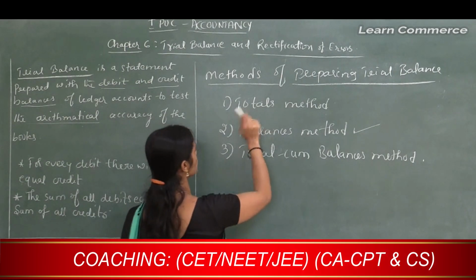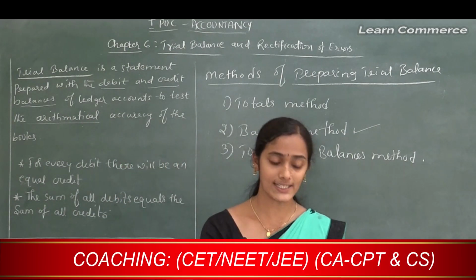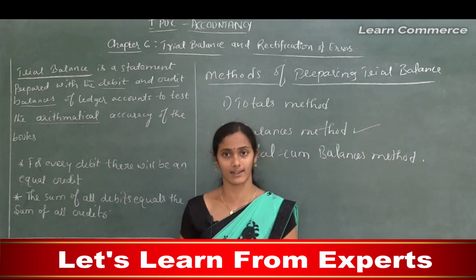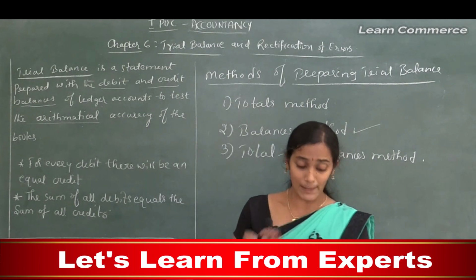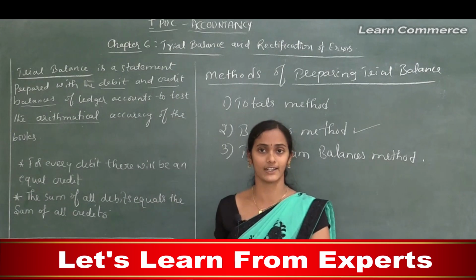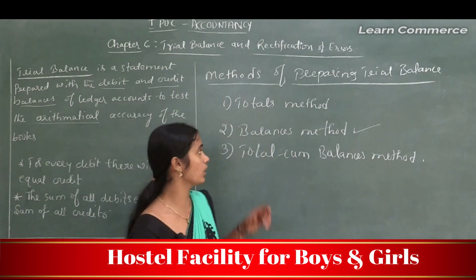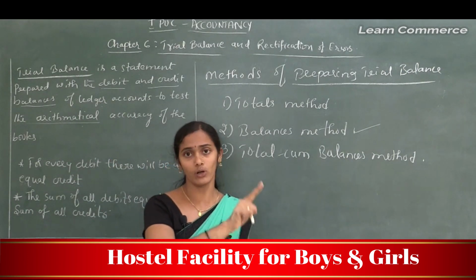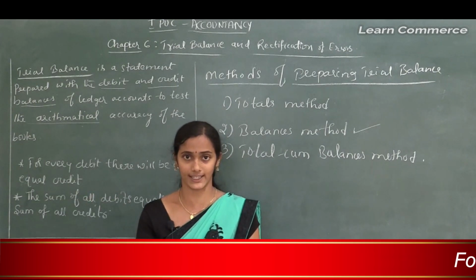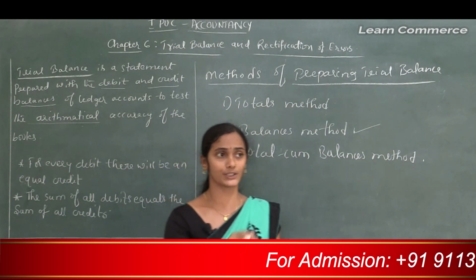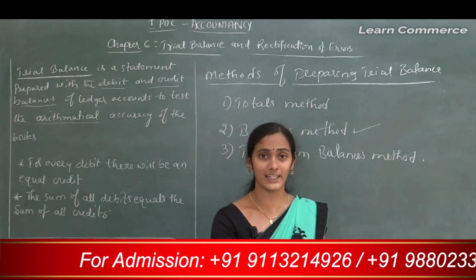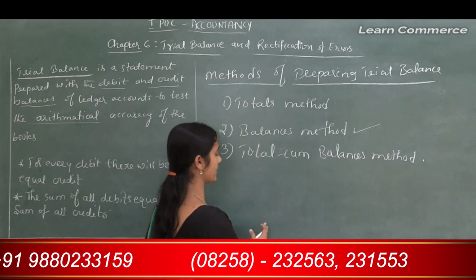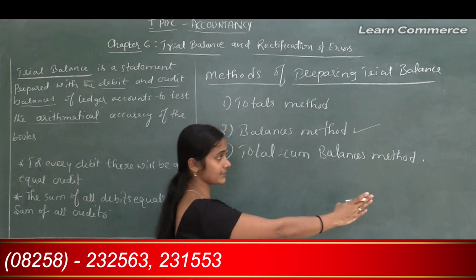So, what is the totals method? See, in simple terms, under the totals method, the total of each side of the debit and credit columns is separately recorded and shown in the respective columns of debit and credit. We know which side is debit and which side is credit, because we already discussed and solved many illustrations on journal entry and ledger concepts, correct? There we studied that our left hand side is debit and our right hand side is credit.